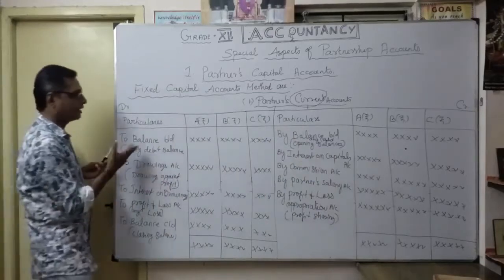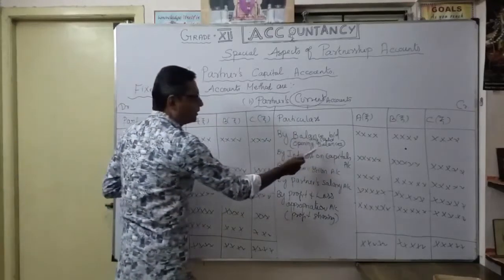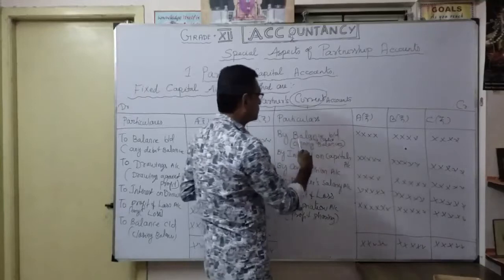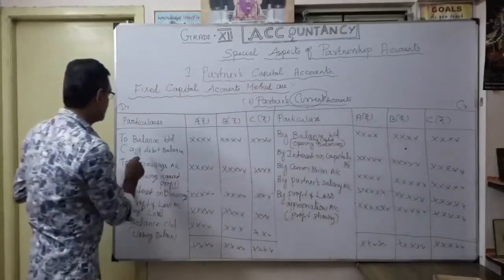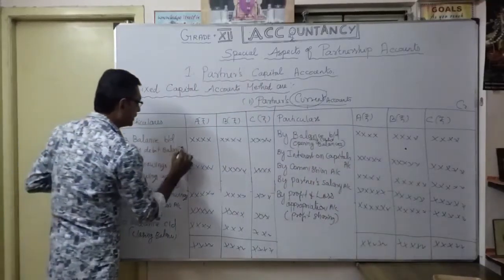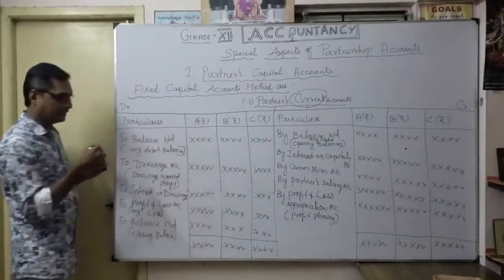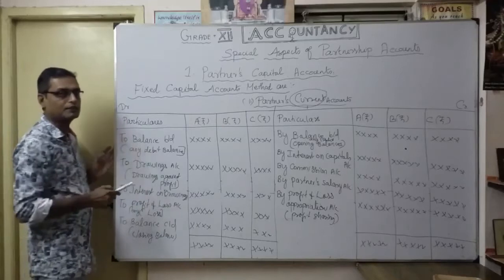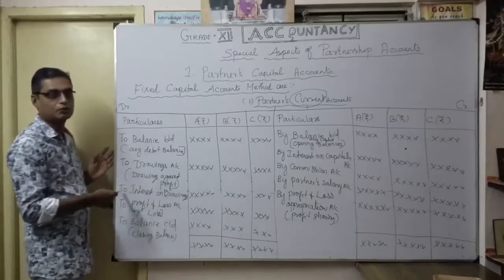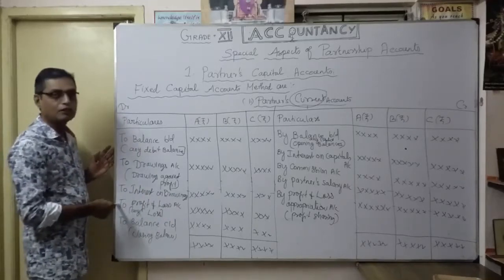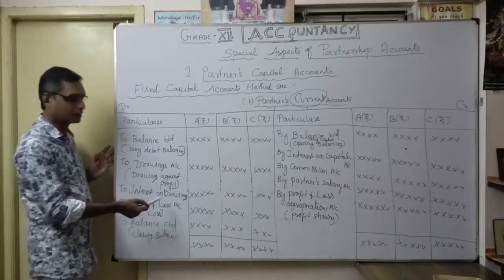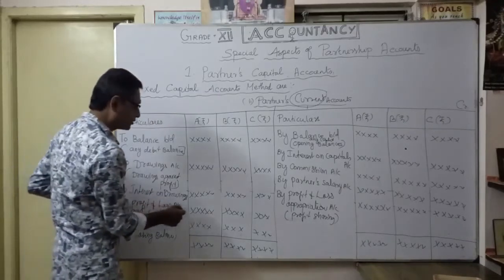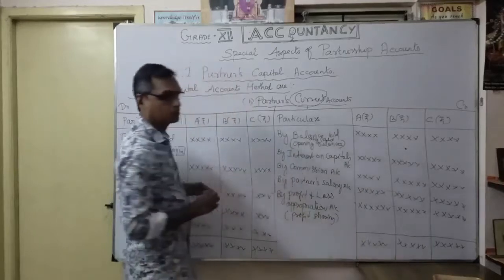Again, suppose any loss, suppose it is positive here, suppose it is the credit balance, we will show by balance brought down. Suppose any debit balance, you want to show to balance brought down. That is the indicator here. Okay. So then whatever drawings, any drawings you want to show in the debit side, thereafter any interest on drawings you want to show in the debit side, then any loss you want to show on the debit side like to profit and loss. You should be very careful what to write here. Profit and loss appropriation account credit side.